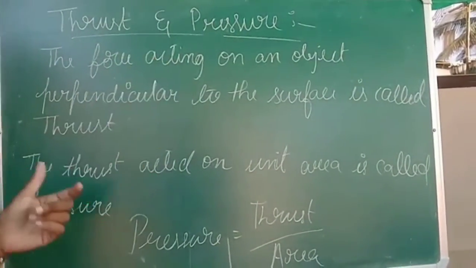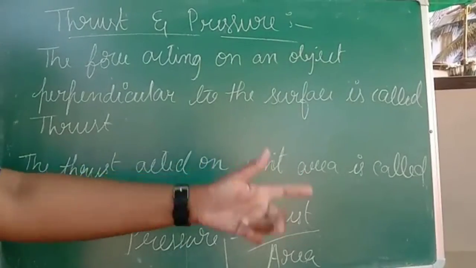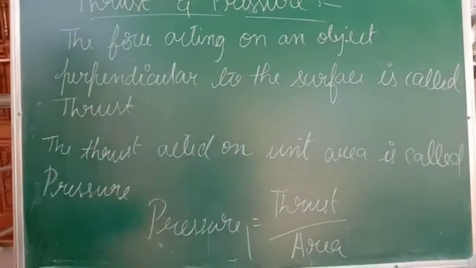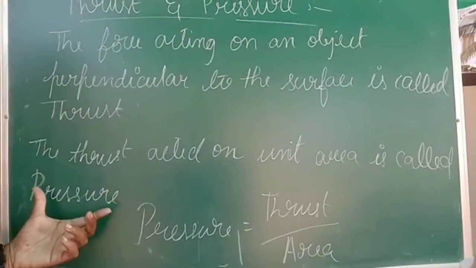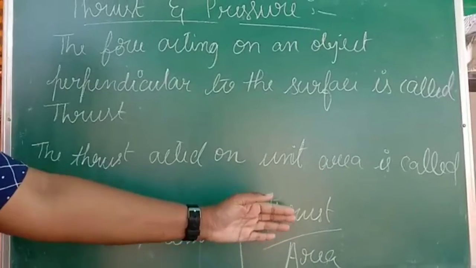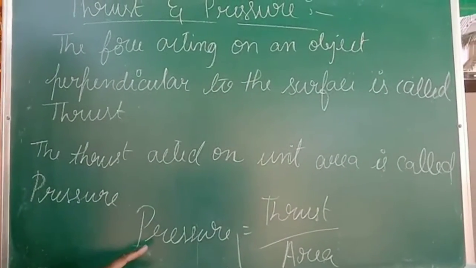Next is the pressure. So thrust acting on a unit area. If the thrust is acting on only one particular area, then that is called pressure, wherein there is a formula for the pressure. Pressure is equal to thrust divided by area. This is a very important formula.